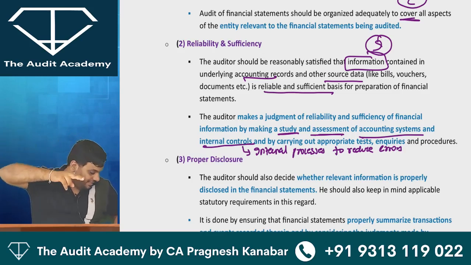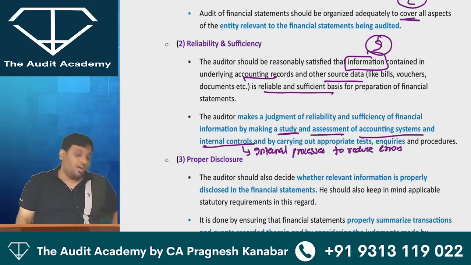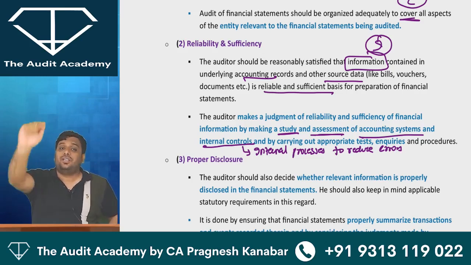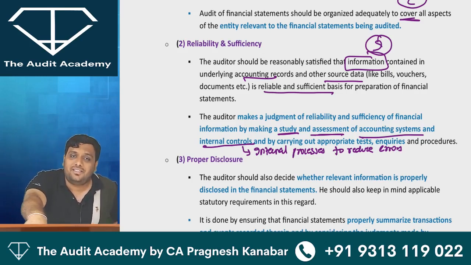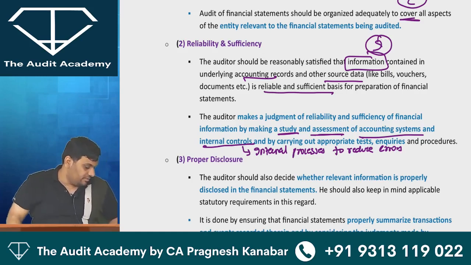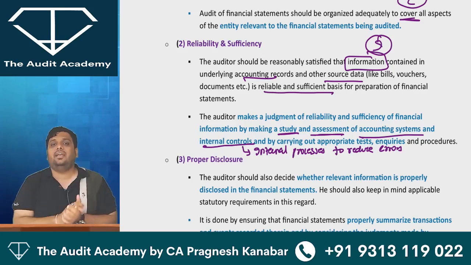Are you understanding this? So come on. The auditor is concerned about reliability and sufficiency of information contained in the accounting records of the entity. Now, is this statement correct? Yes. How will the auditor verify whether this information is reliable or not?